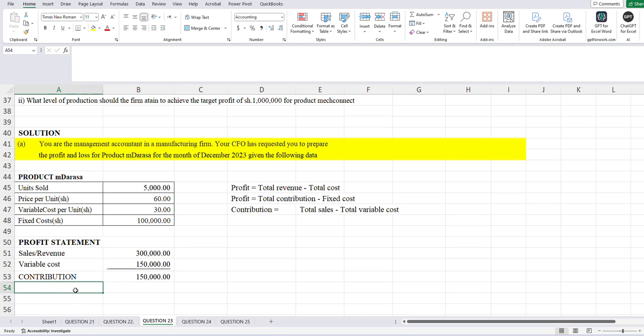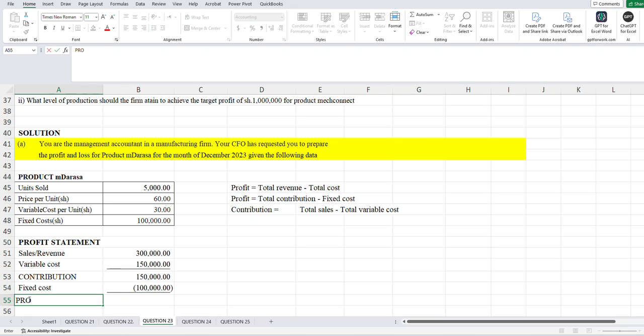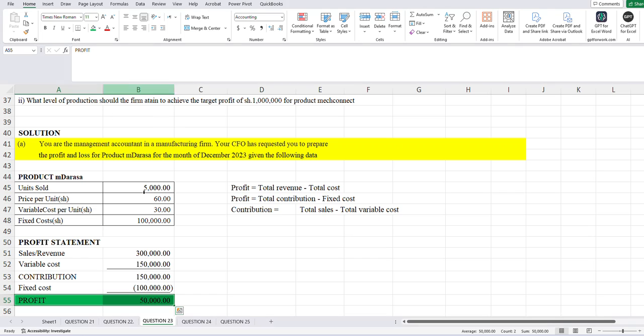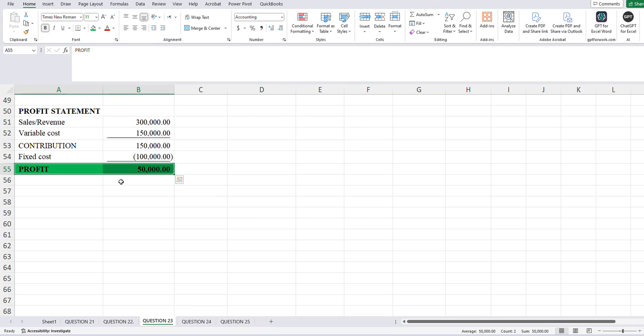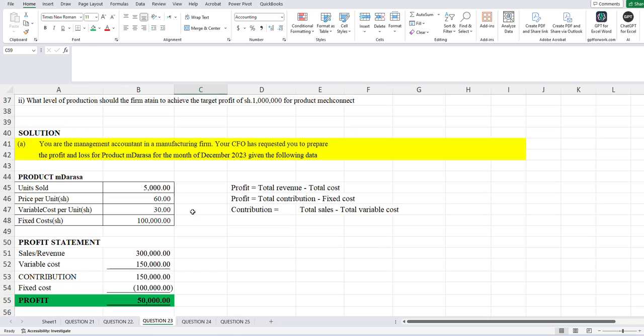So that at the end of the day, we'll be having our fixed cost here. Looking at our fixed cost, all you need to do is simply take the fixed cost that you're given at that point. And therefore, at the end of the day, this will give us our profit, which is that minus our fixed cost. So we can agree that at this point, our profit will be the value that we determine there, which is 50,000. So this is our first task, determining our profit.